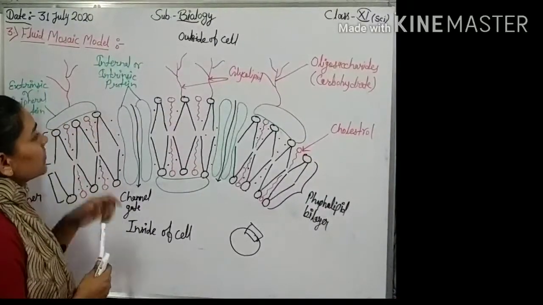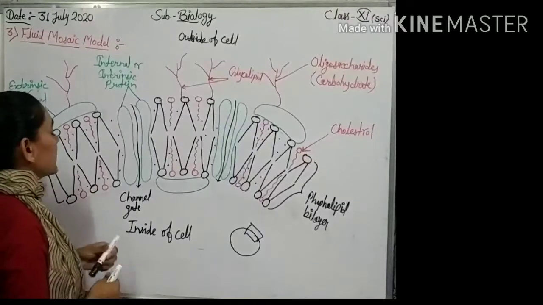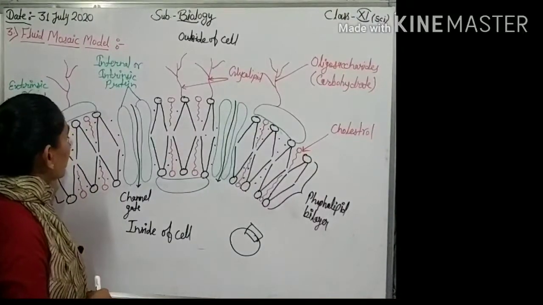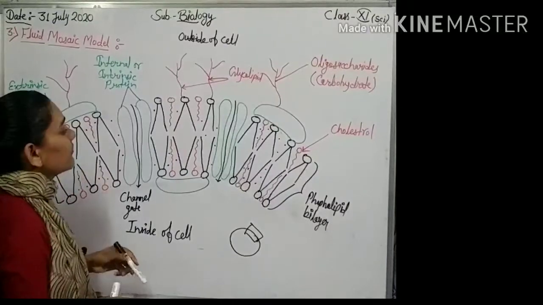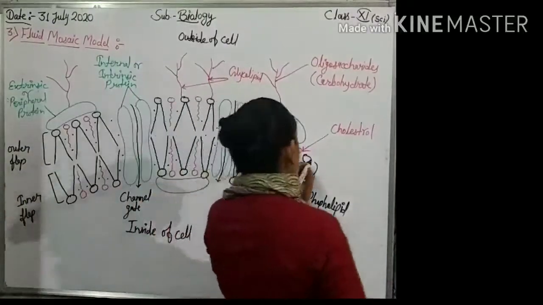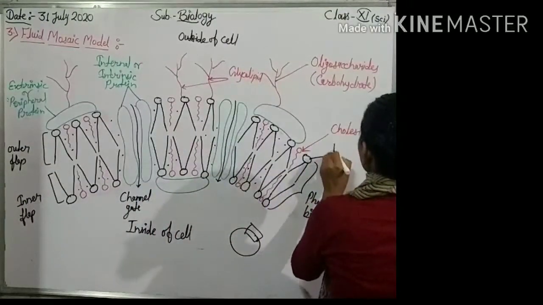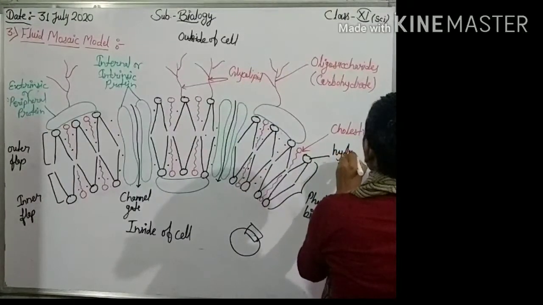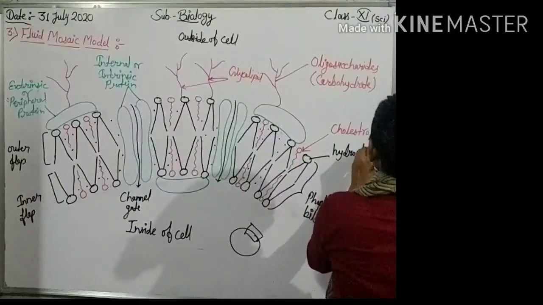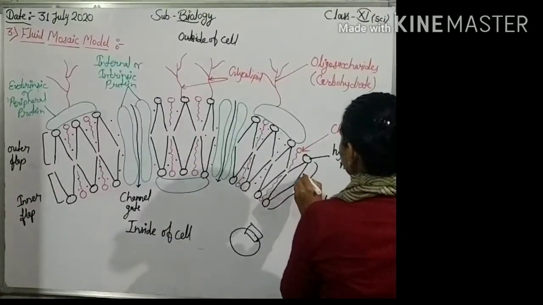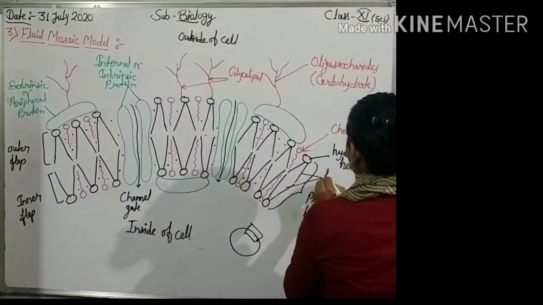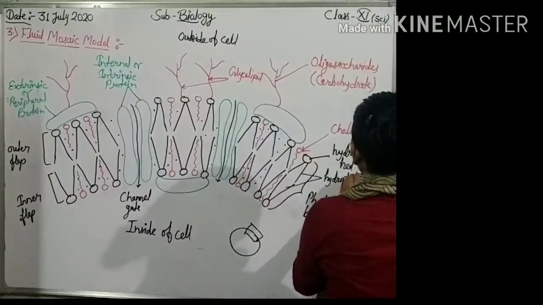So according to Singer and Nicholson, plasma membrane is made up of phospholipids, which made up of hydrophilic head and hydrophobic tail.